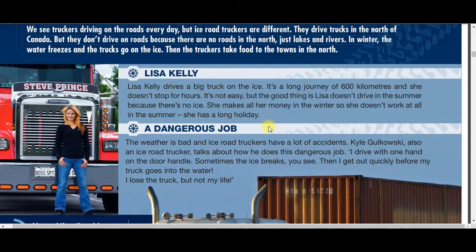She makes all her money in the winter, so she doesn't work at all in the summer. She has a long day. Okay, so in this paragraph, we reviewed the use of the negative as well, negative and positive or affirmative when we are talking about present simple for she in this case.